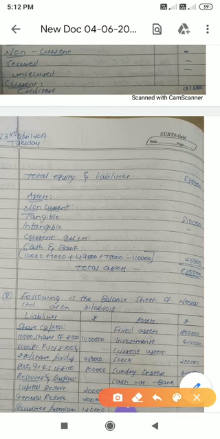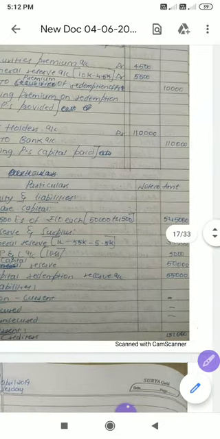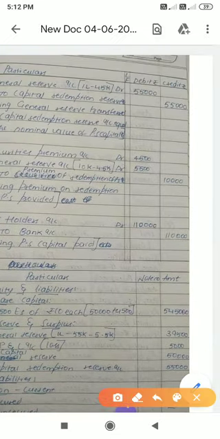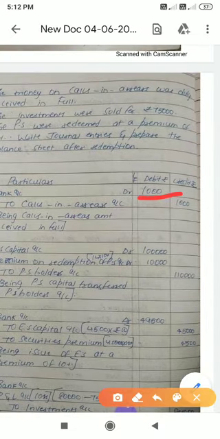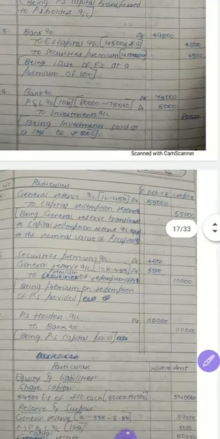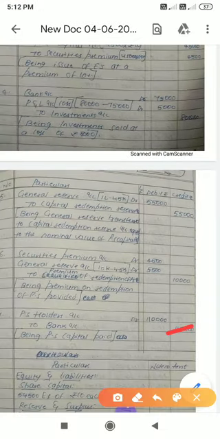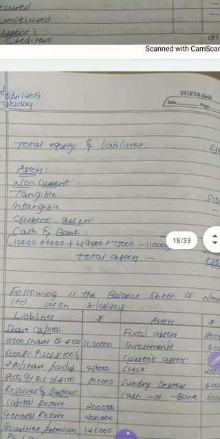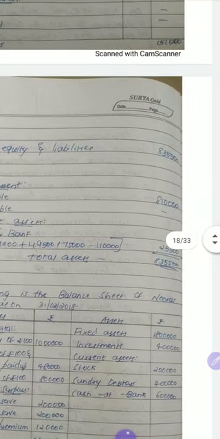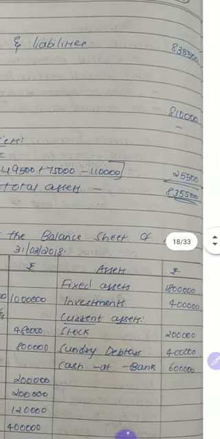So this is very, very important. Earlier we had 10,000, okay, and the company has received 1,000, which is debited, the amount received. This 1,000 you have to add, and also they are receiving 49,500 you have to add, and they are receiving 75,000 you have to add, and they are paying, this credited amount is being paid, so you have to minus. So if you add all these amounts, that is 10,000 plus 1,000, 49,500, plus 75,000 minus 1,10,000, if you do, you will get 25,500, and if you total assets you will get 8,35,500.